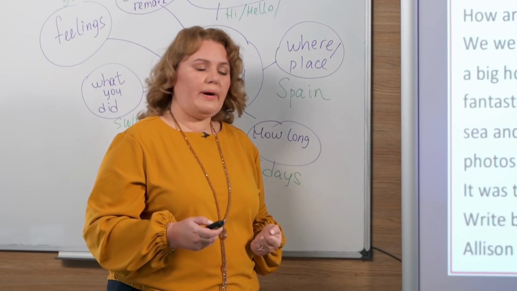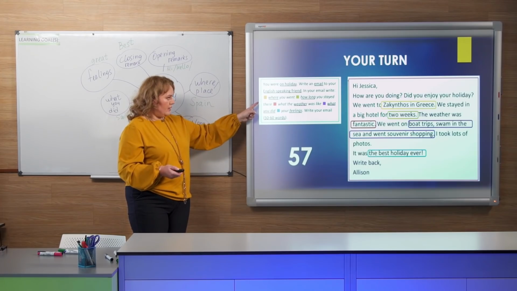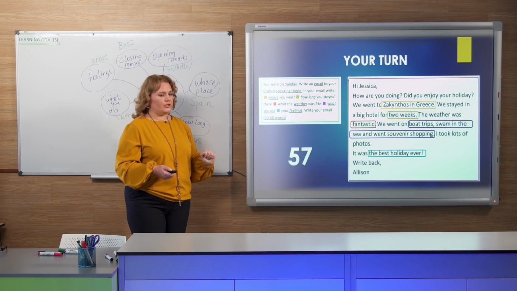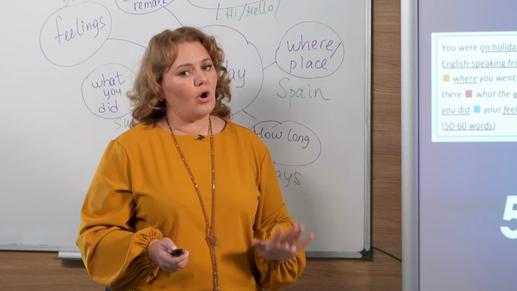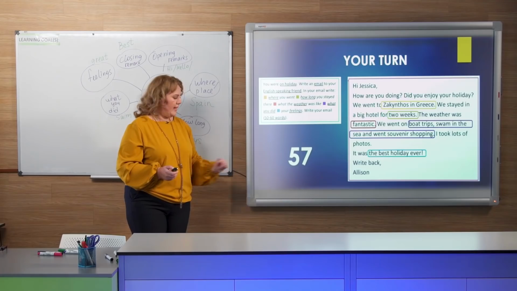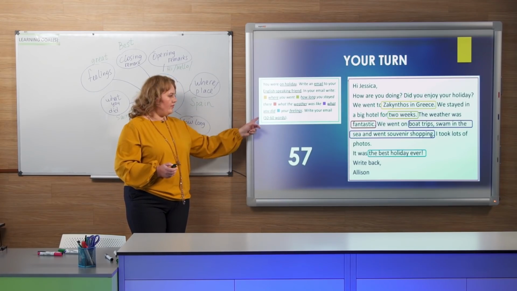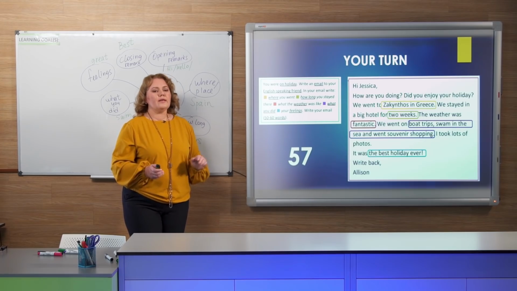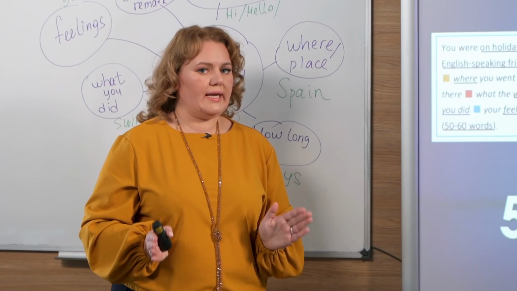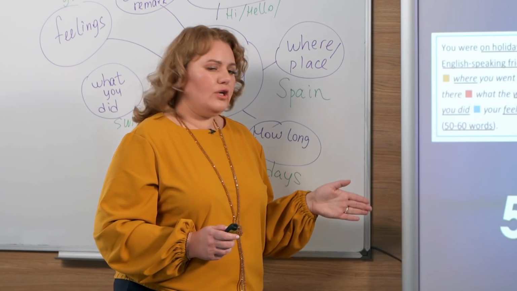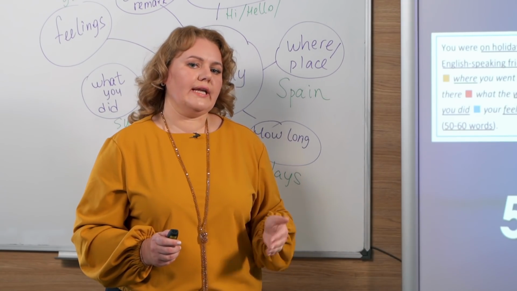So, let's go back to the task. We mentioned all the key information. You can use different highlighters to check whether you mentioned all the important information or not. And please count the words. From 50 to 60 is okay. 61, 62 is also okay, but please try to stay in the frame. 40 is probably not good. You can add some extra.